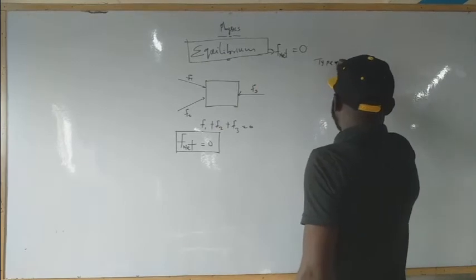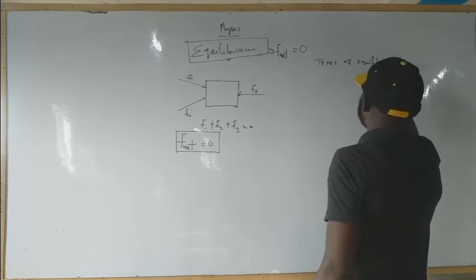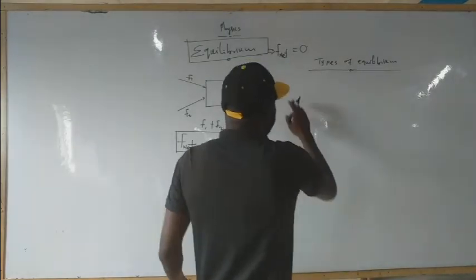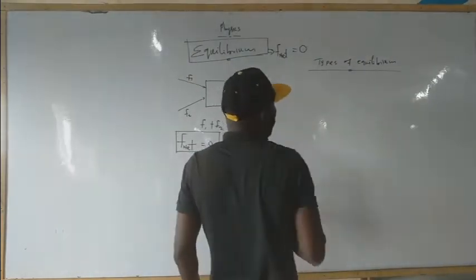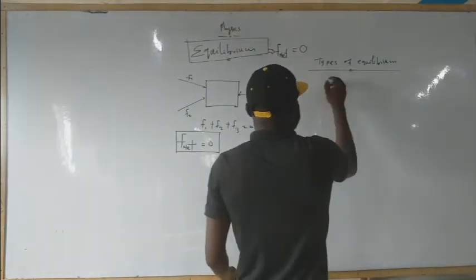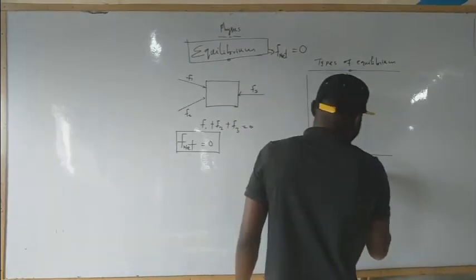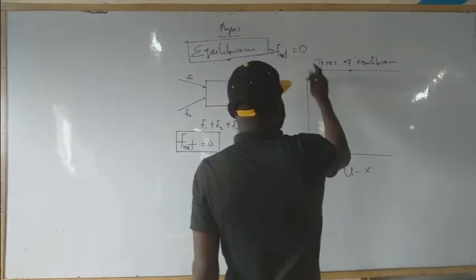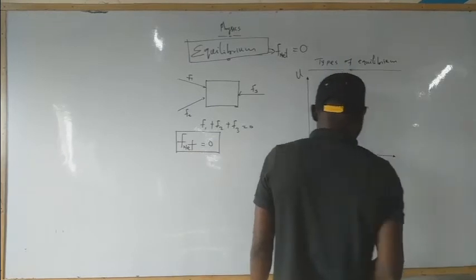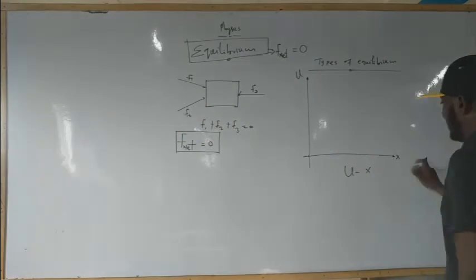So let's quickly look at the types of equilibrium. Before giving the types of equilibrium, I would like to draw this graph: the graph of potential energy against X. This will be U, which is used to denote potential energy, while this is X. This against this.